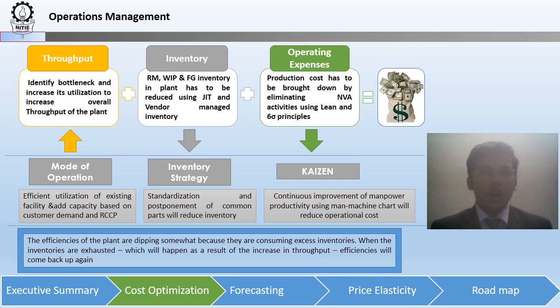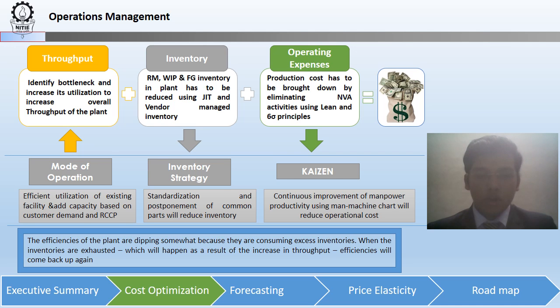Then we focus on operating expenses. Production cost has to be brought down by eliminating non-value adding activities using Lean and Six Sigma principles. We can go for Kaizens, which states continuous improvement of manpower productivity using man-machine chart, which will eventually reduce operational cost. So, the efficiency of the plant is dipping somewhat because they are consuming excess inventories. When the inventories are exhausted, which will happen as a result of increase in throughput, efficiencies will come back again.